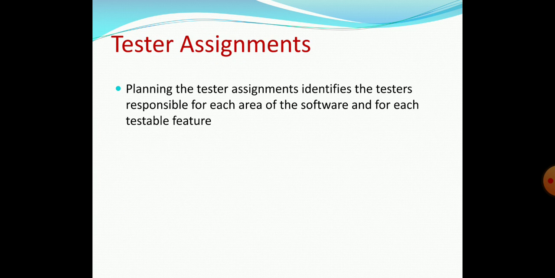Then resource requirement. Planning the resource requirement is the process of deciding what is necessary to accomplish the testing strategy. Everything that could possibly be used for testing over the course of the project needs to be considered. For example, people. So how many, what experience, what expertise, should they be full time, part time, contract or students, that will be decided. Then equipment, so computer, test hardware, printers, tools, whatever is needed.